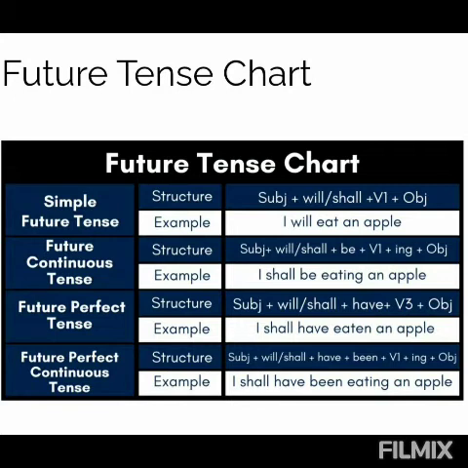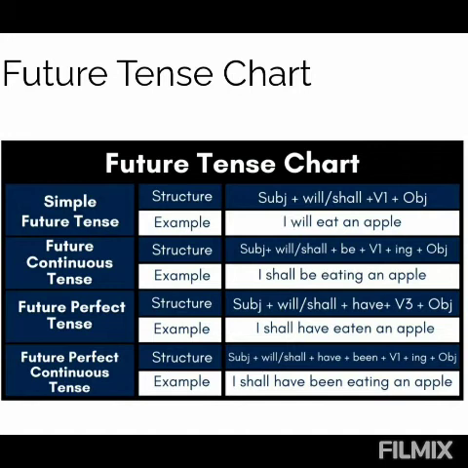Example, I will eat an apple. Future continuous tense. The rule is subject plus will or shall plus be plus verb first form plus ing plus object. Example, I shall be eating an apple.